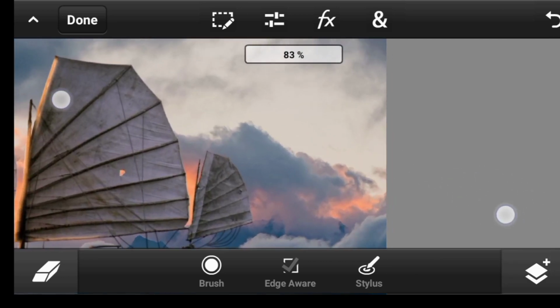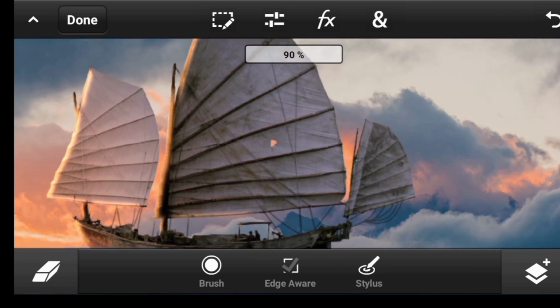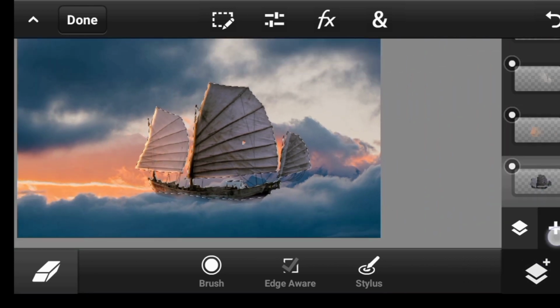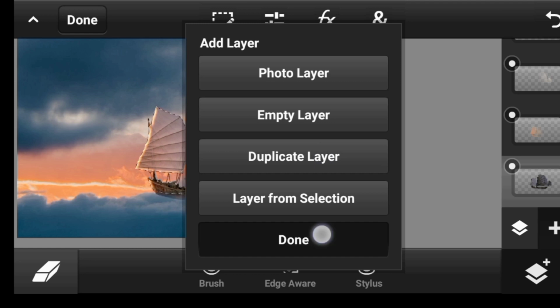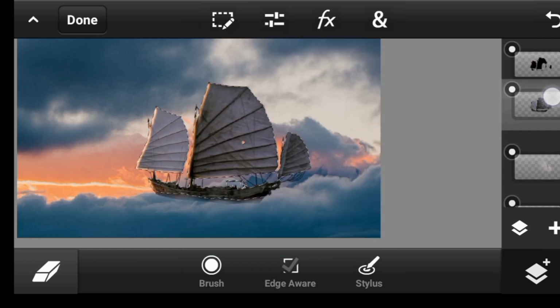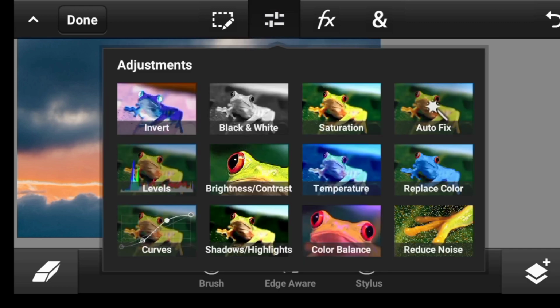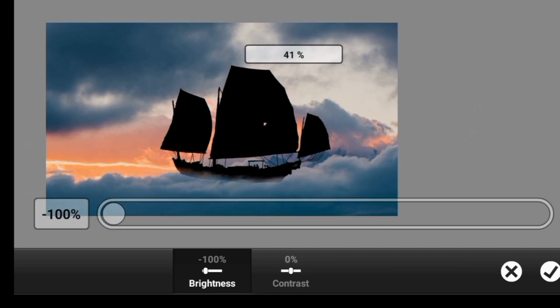Now let us add highlight to this part too, just like we did to this part. So to do that, click here, and then duplicate the layer. Okay, so take it on top, click right here on adjustment, change the brightness to black.